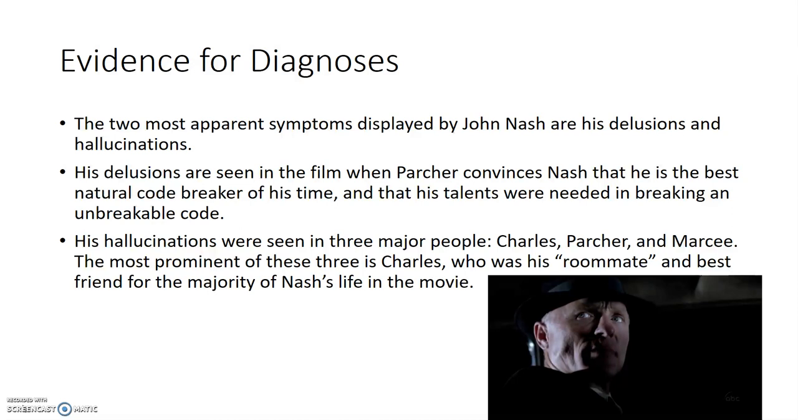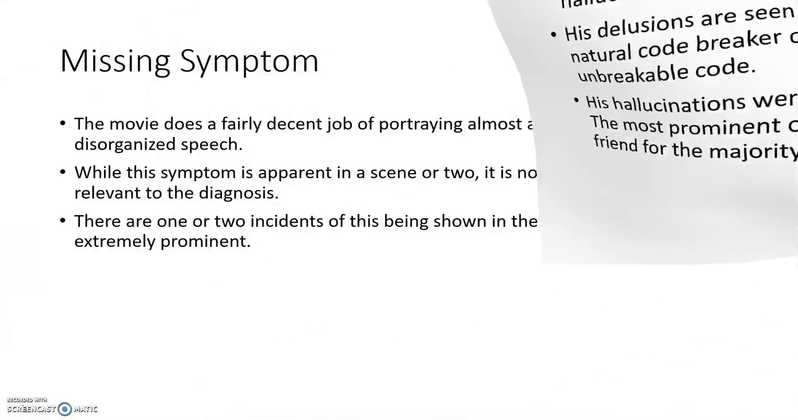However, the most prominent of the three is Charles, who was his roommate in his early years in Princeton, who is supposed to be his best friend throughout the film, and is until the discovery when he's entered into the psychiatric ward, discovering that Charles was never even real. It was just a figment of his disorder.